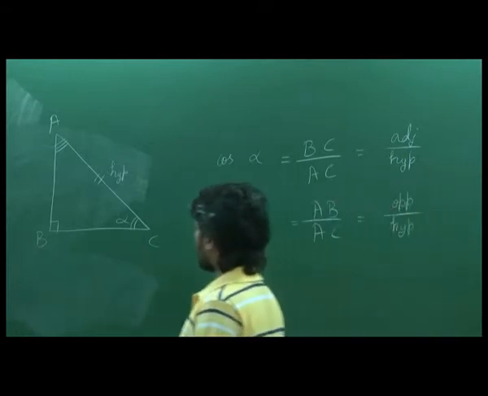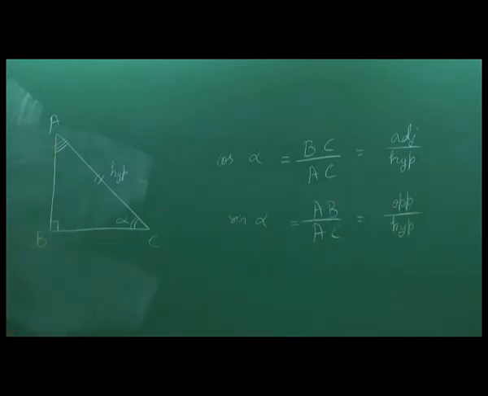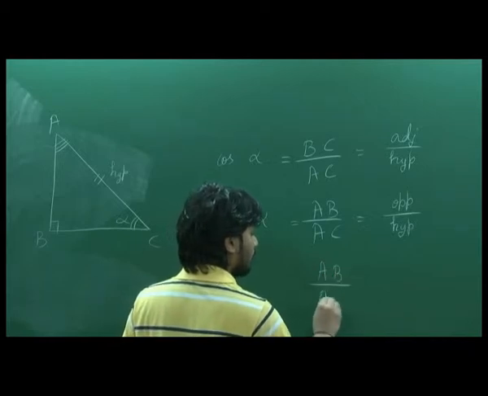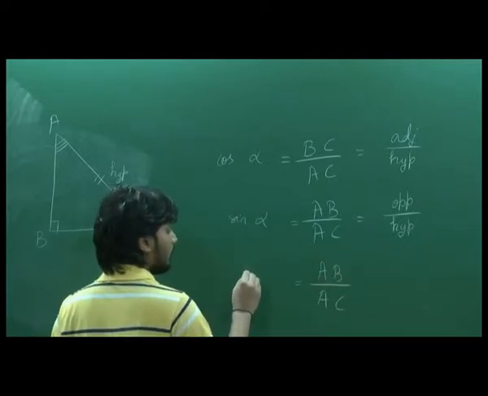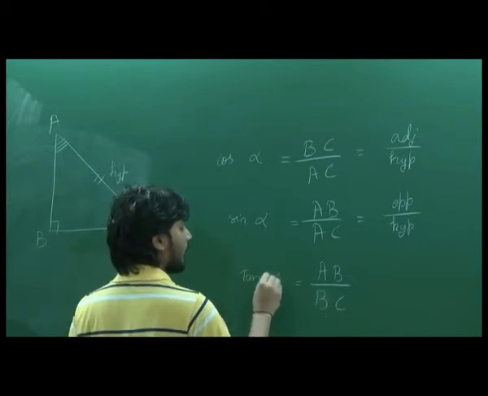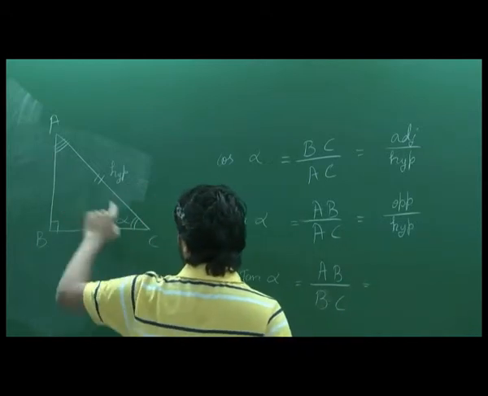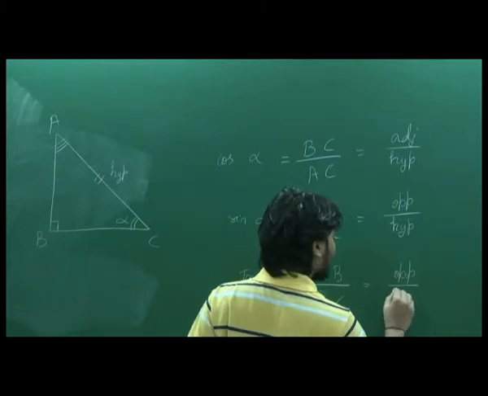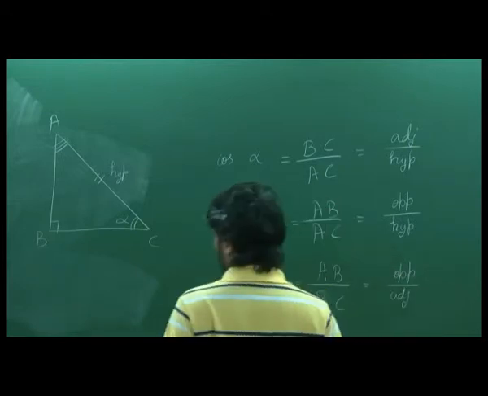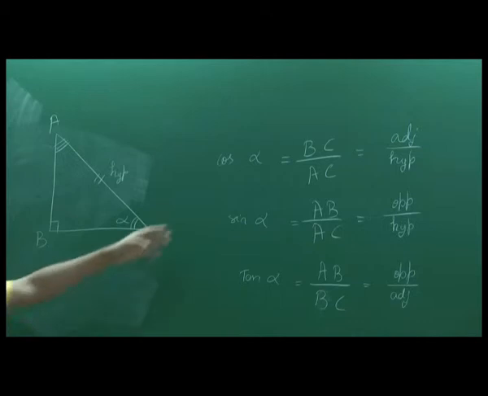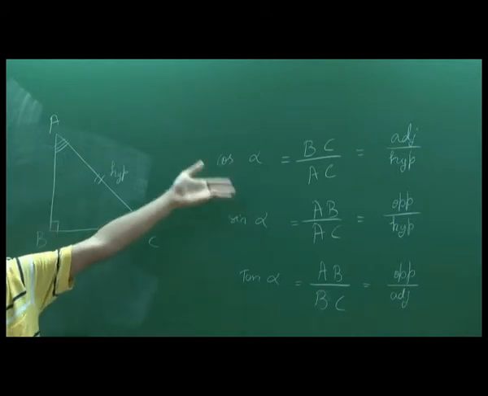Okay. I can also take AB by BC, right? I mean, there is nobody stopping me from taking ratios. So this one I'll call tan alpha. AB is what? Opposite, right? So opposite by BC, which is adjacent. Okay. So once I have this, I can take the reciprocals also, right? Instead of AB by AC, I could have taken AC by BC.